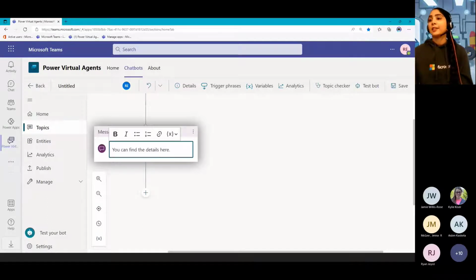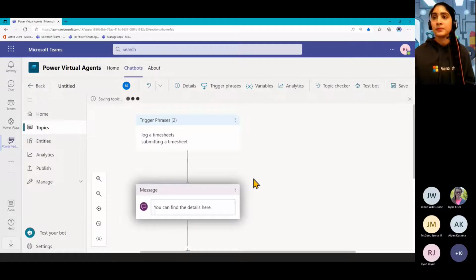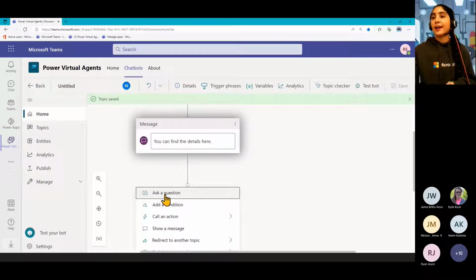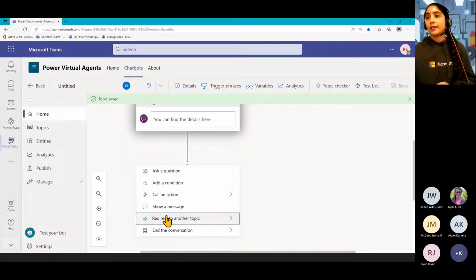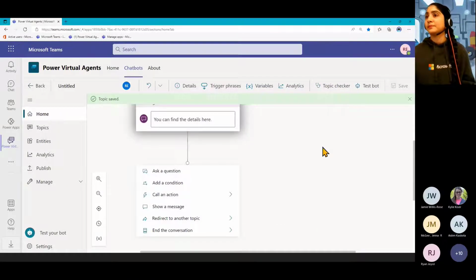But with our bot conversations, for those of us who are new to Power Virtual Agents, just a bit of info about what this is. This is where you're drawing out, or modeling, that conversation that you want the bot to have. So we have these things called message nodes if you just want the bot to display a message, as well as if we want to ask a question and get some input, we can do that. Later on, I'll show some things we can do with call an action, which is where we can build a flow into it, as well as send it to another topic or just finish off the conversation here.